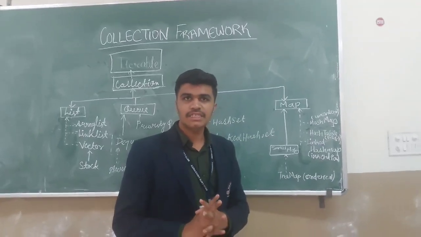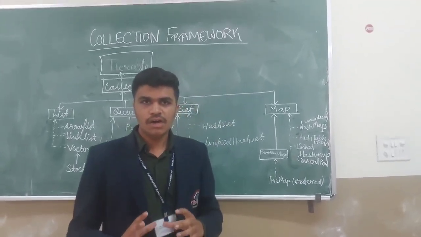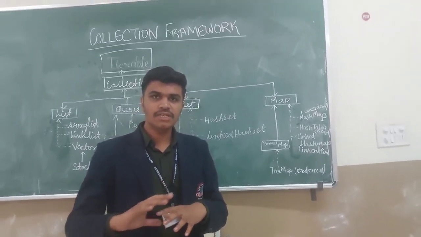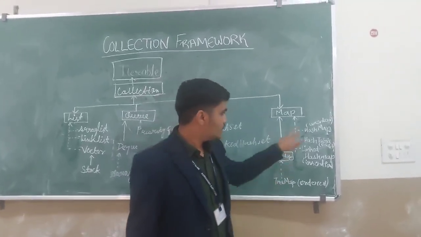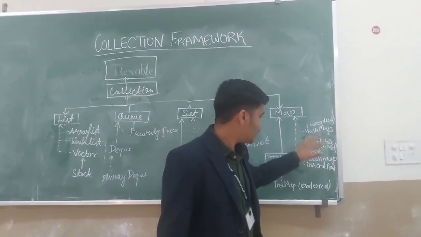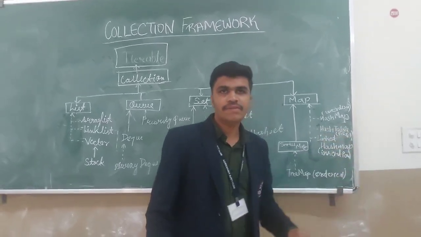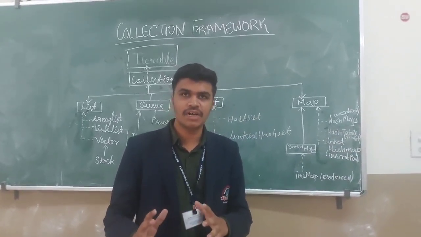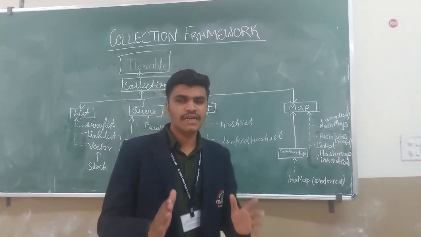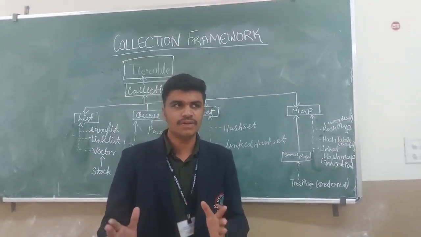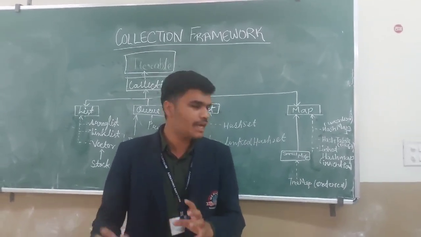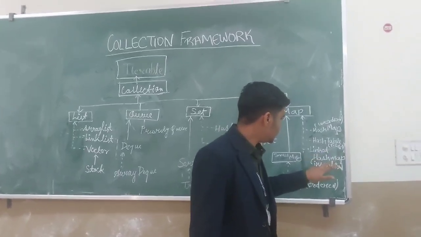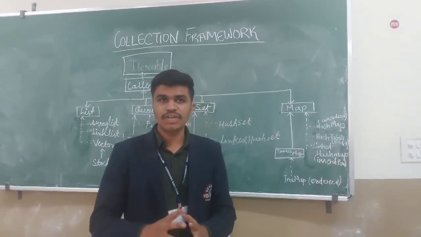HashMap is a type of map in which the values are not in sorted order, but fast access is provided by this map. Then we have Hashtable in which synchronization and thread safety is there. That means two users cannot access the same data at the same time. Then we have LinkedHashMap in which the insertion order is maintained.